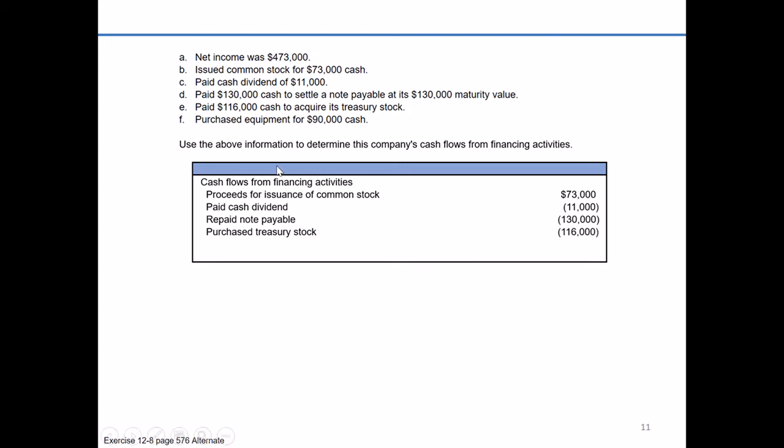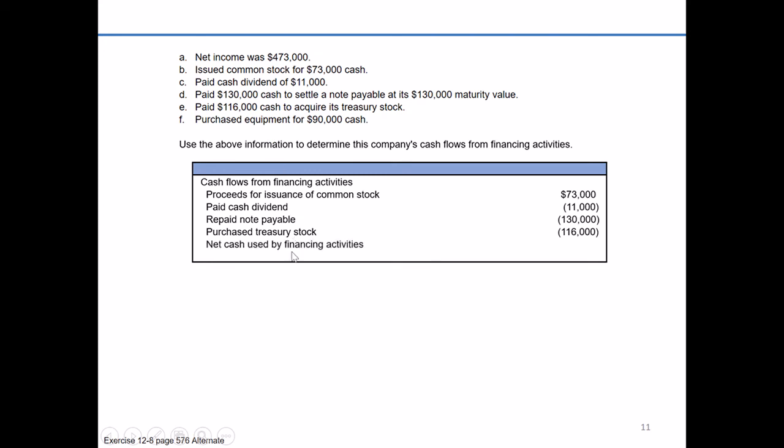Last and not least is going to be F. We purchase equipment for $90,000 worth of cash. Well, that goes somewhere within our statement of cash flow because it has a cash impact, just not in financing. It would actually go within our investing section. So we can ignore that as far as financing.